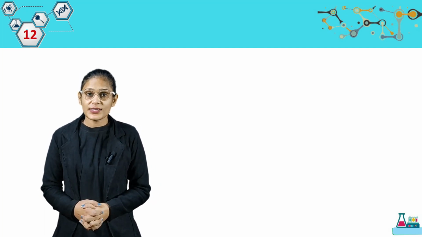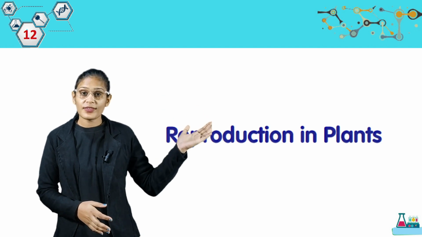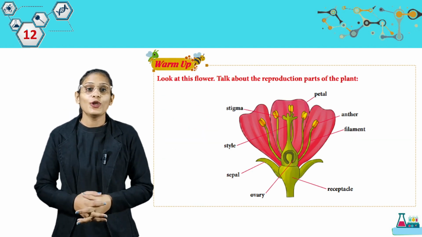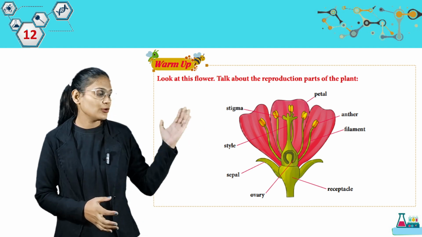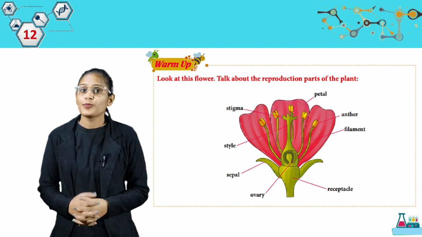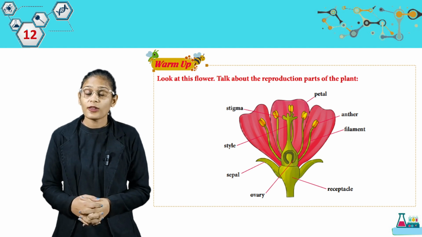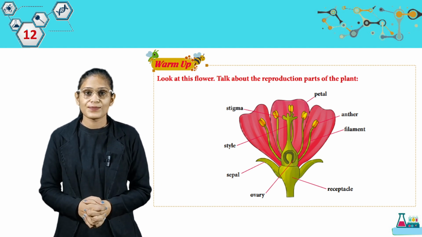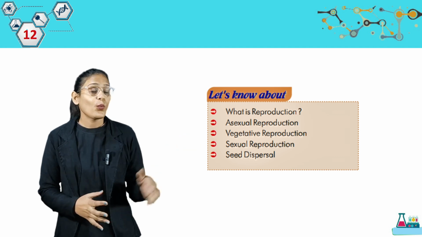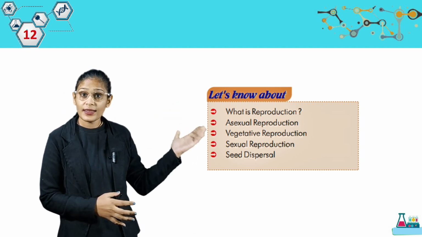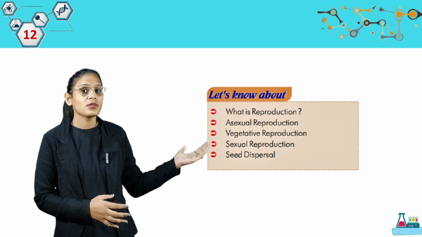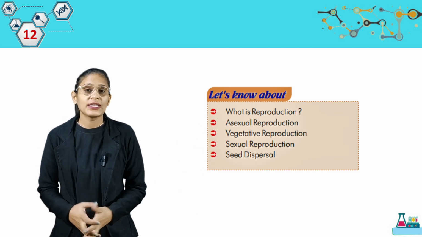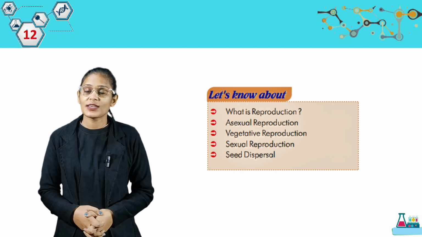Today we are going to discuss chapter 12, reproduction in plants. Let's warm up. Look at this flower, talk about the reproduction parts of the plant. So student, look here. You know about the reproduction part of the plant as we already read about these things. Now let's know about what is reproduction, asexual reproduction, vegetative reproduction, sexual reproduction, seed dispersal. So student, these are the topics we are going to discuss in this chapter.